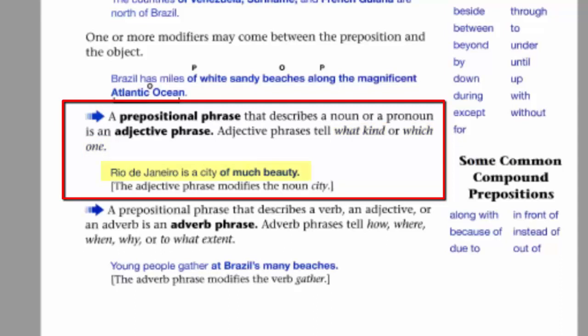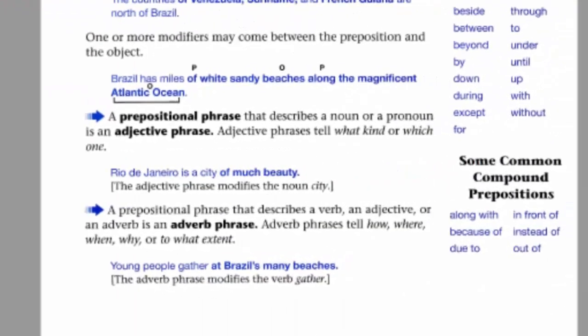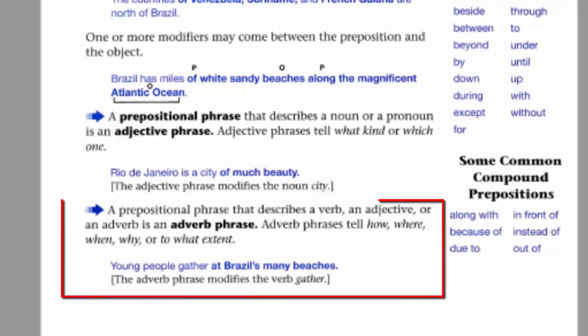Let's see an example here. Rio de Janeiro is a city of much beauty. Of much beauty here is a prepositional phrase that describes the word city and it tells you which city. So this is an adjective phrase. On the other hand, a prepositional phrase that describes a verb or an adjective or an adverb and it tells you how, where, or when, or why, or to what extent, is considered an adverb phrase.